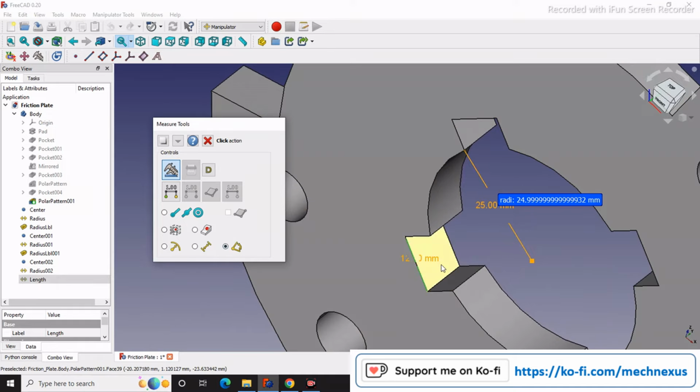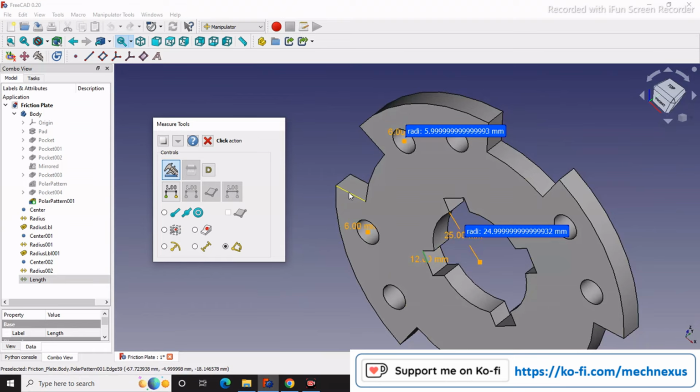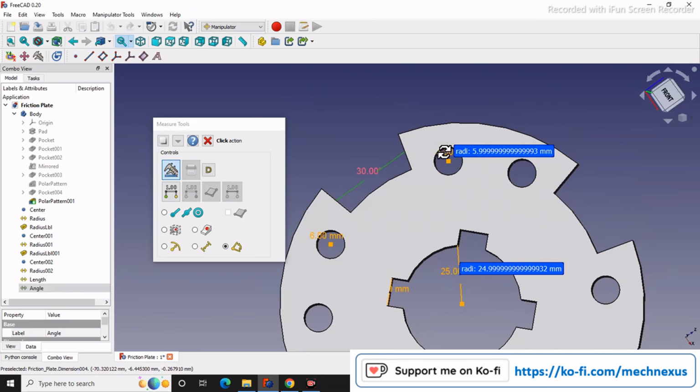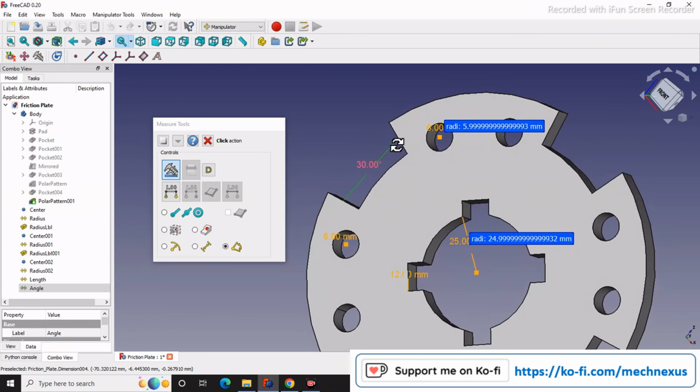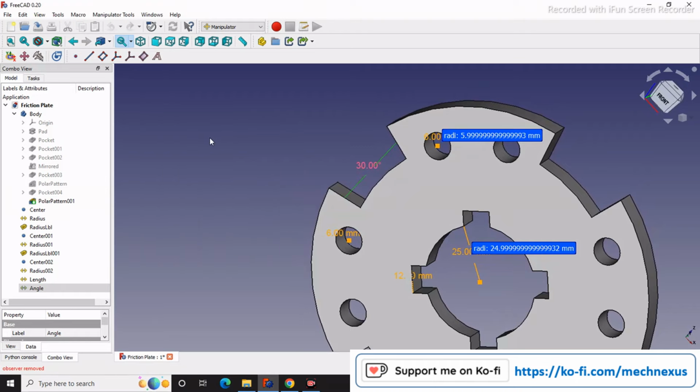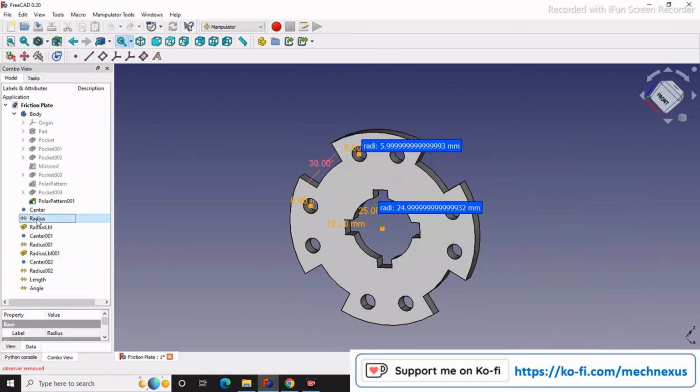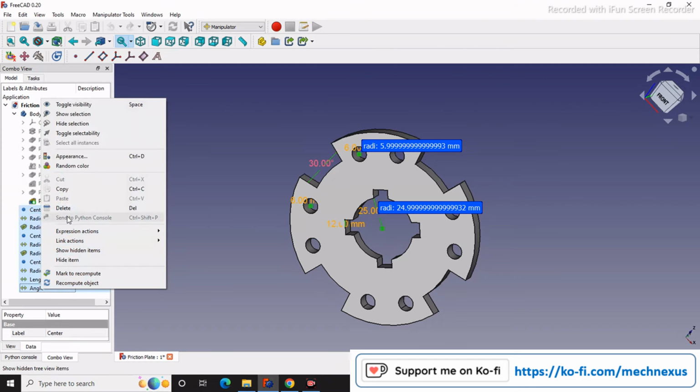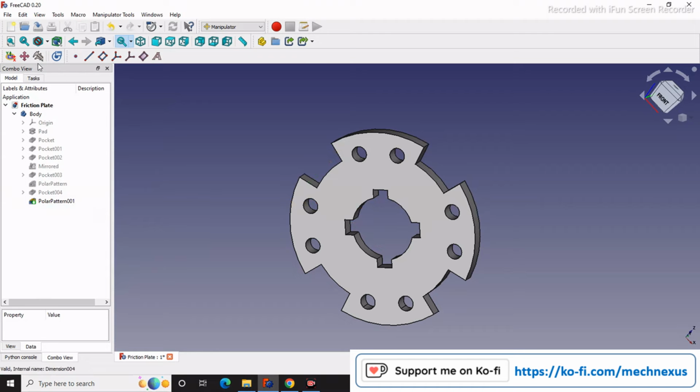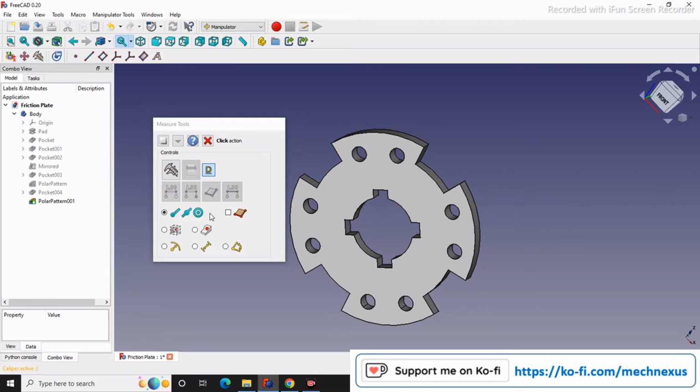And if I wanted to see the angle, so angle is 30 degree, and if you click on clear actions, it will clear it, and if you wanted to delete it, then you can delete all this. So this vernier tool is very helpful to measure the dimension in FreeCAD, and here are the snap points. You can snap to the circle, midpoint or end point.